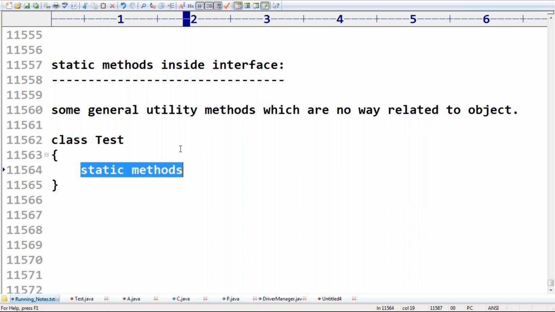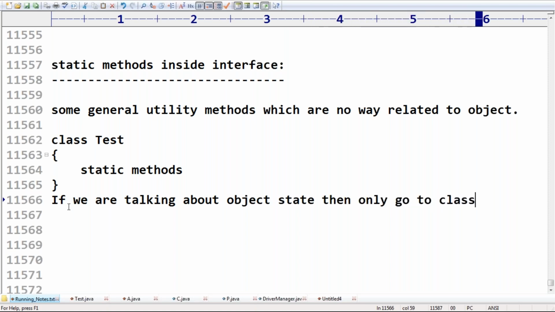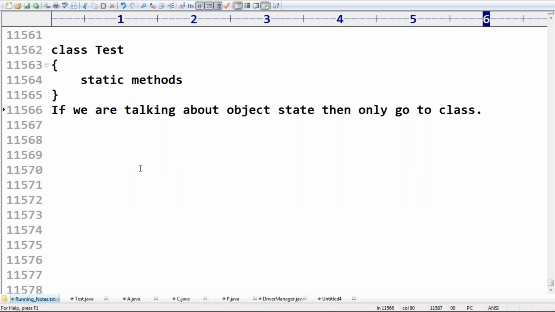Let me bring them into the interface only. When we are talking about object state, instance variables, then only go to a class. There is a clear division.